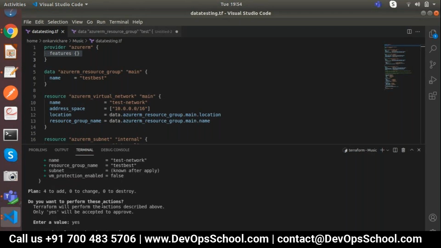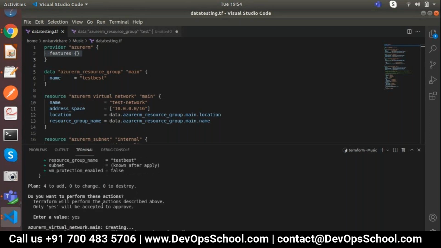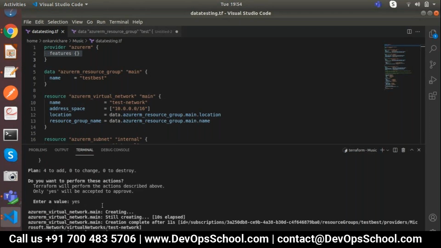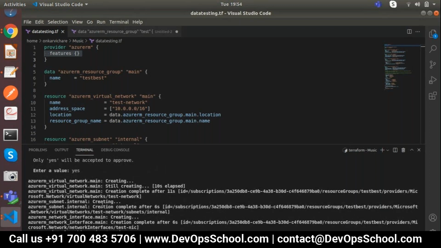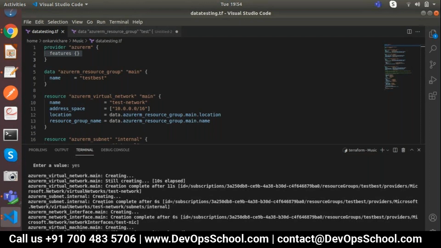It started creating the virtual network first. Now we will have the same network, everything will be there. Now we will create a VM in the existing resource group.